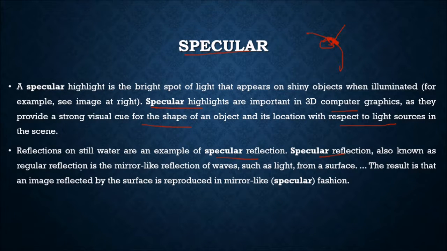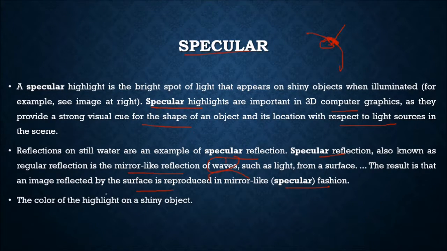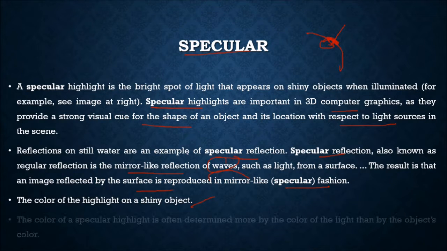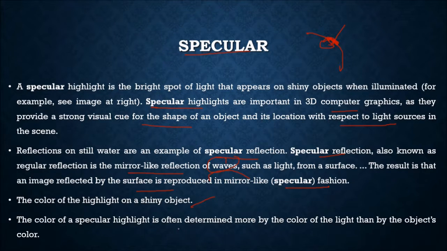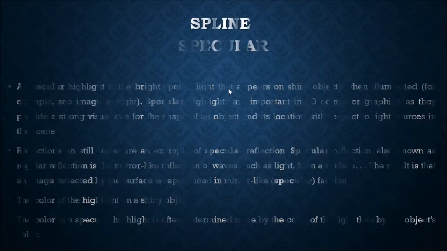Specular reflection, also known as regular reflection, is the mirror-like reflection of waves such as light from a surface. So the result is that an image reflected by a surface is reproduced in a mirror-like specular fashion. The color of the highlight on a shiny object: the color of a specular highlight is often determined more by the color of the light than by the object's color.